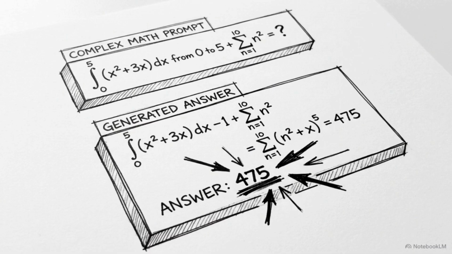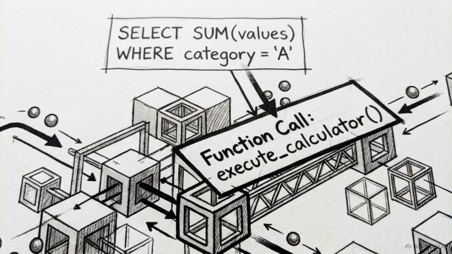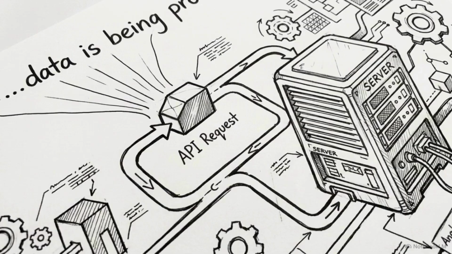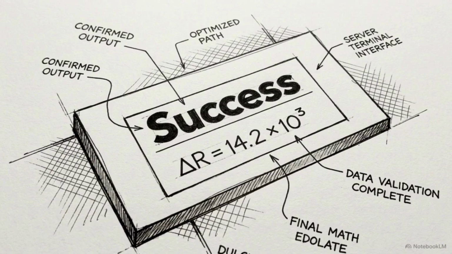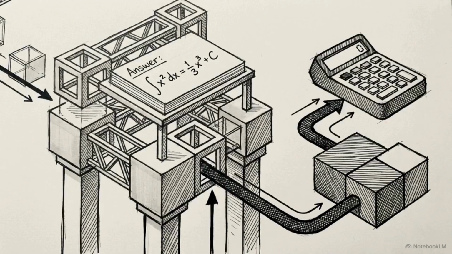Retrieval solves textual facts, but the model still lacks computational agency. It cannot execute precise math or query a live database. To bridge that gap, engineers use tool calling. Models are fine-tuned to recognize when they lack internal capability. Instead of guessing a calculation, the generation process halts, and the model emits a structured request to an external tool. A dedicated calculator or API performs the exact operation, then feeds the result back to the language model, which synthesizes it into the final natural language response.